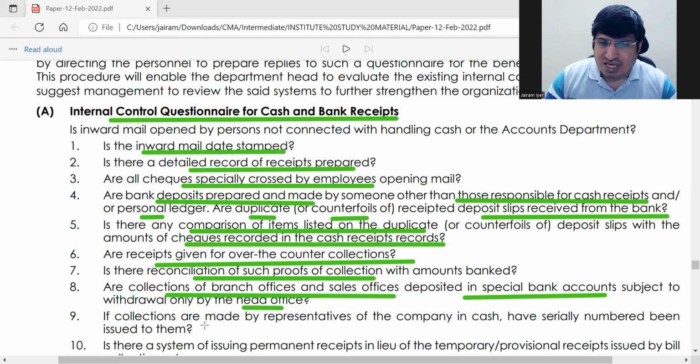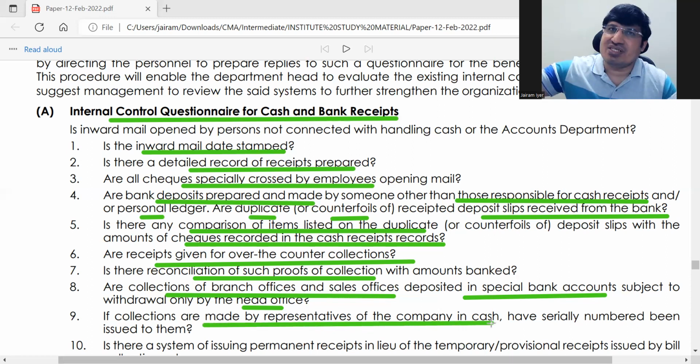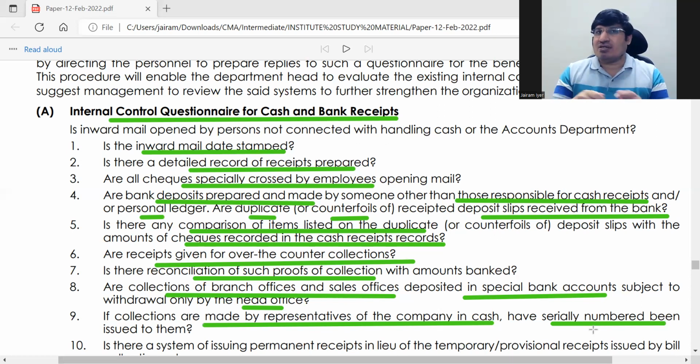ठीक है. Collections are made by representatives of the company, that is some agents of the company are making collections. For them you should give serially numbered checks, or if you are giving them foils, counterfoils, that should be serially numbered.